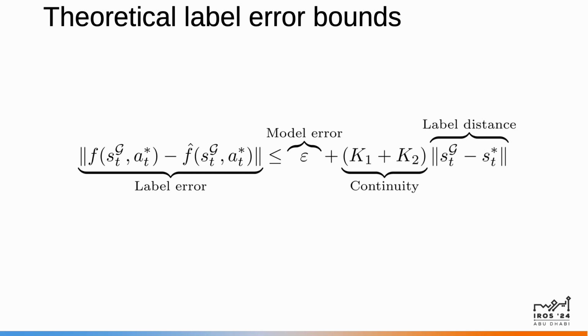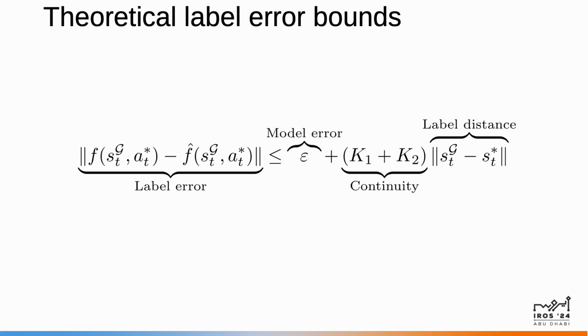The second and more important of the two terms is the continuity term. I mentioned that we exploit local continuity in the dynamics, and this is where that happens. By assuming the environment is locally Lipschitz continuous, we know that the difference between the learned and ground truth dynamics, or the label error, is at most the label distance multiplied by the continuity factors. Here, K1 and K2 are the local Lipschitz coefficients of the learned and ground truth dynamics models.